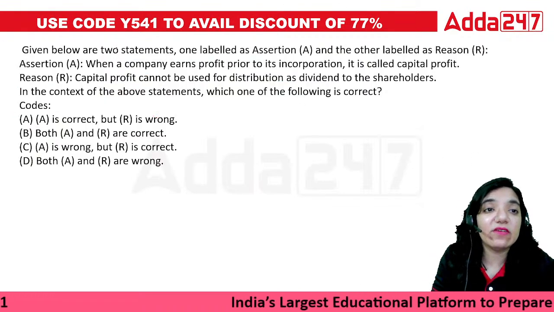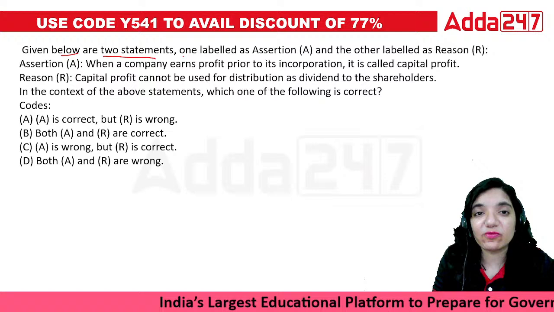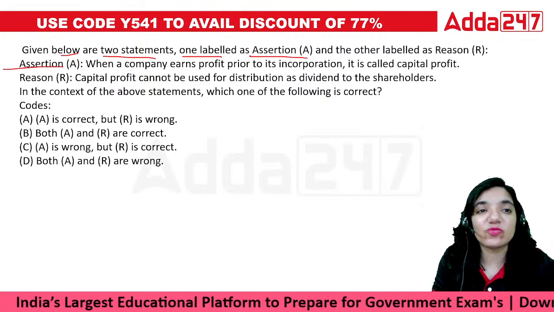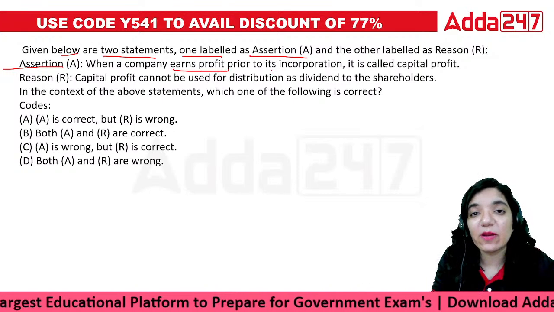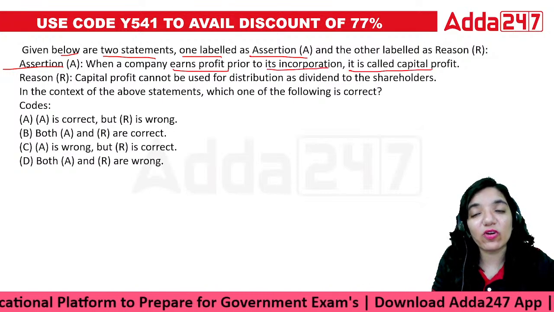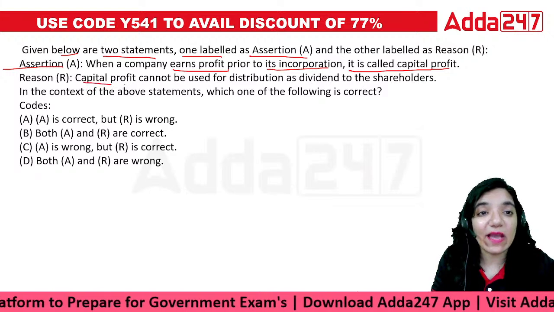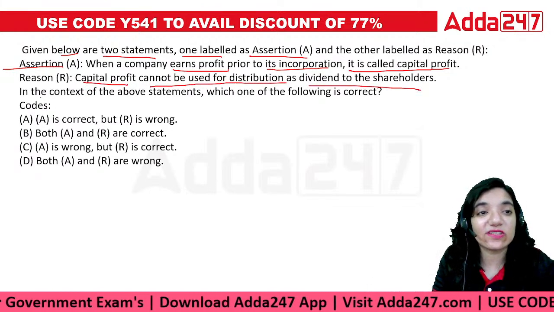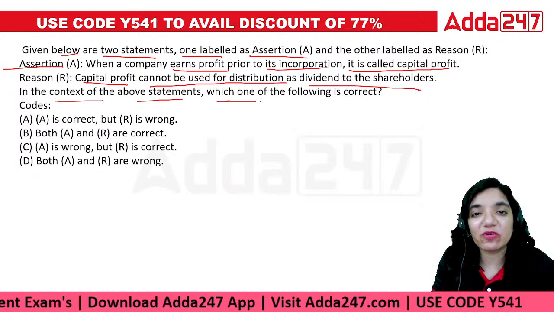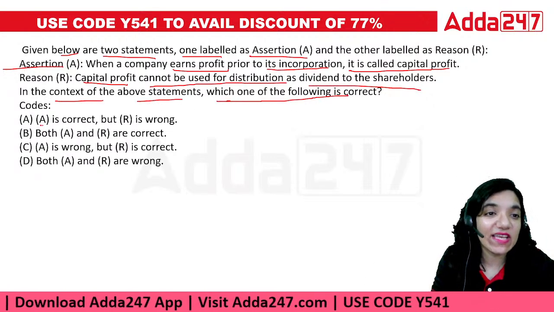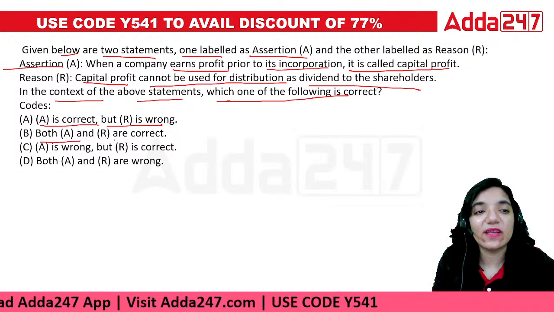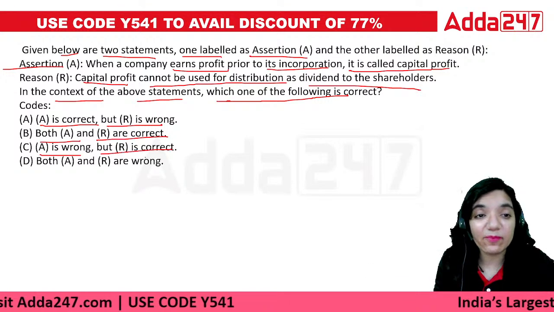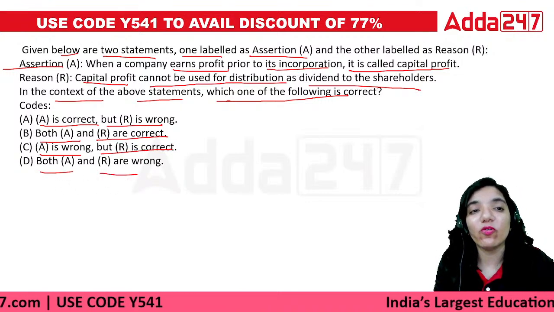Next point. Given below are two statements, one labeled as assertion and the second as reasoning. Assertion: when a company earns profit prior to incorporation, it is called a capital profit. Reason: capital profit cannot be used for distribution as dividend to the shareholders. In the context of the above statements, which one of the following is correct? A is correct, but R is wrong. B, A is correct and R is wrong. Or assertion is wrong but the reasoning is right, or both are wrong.